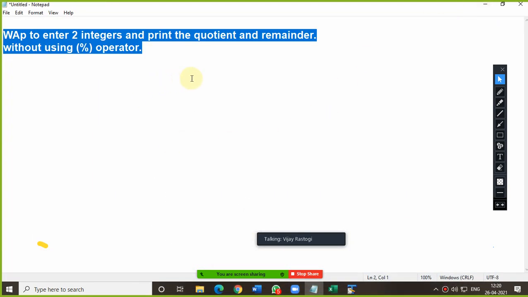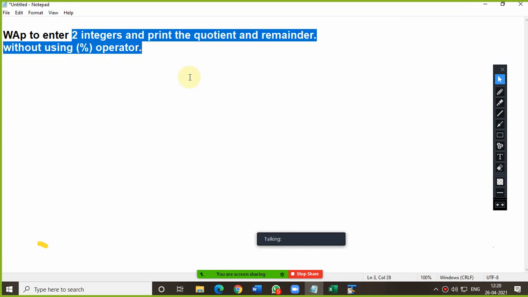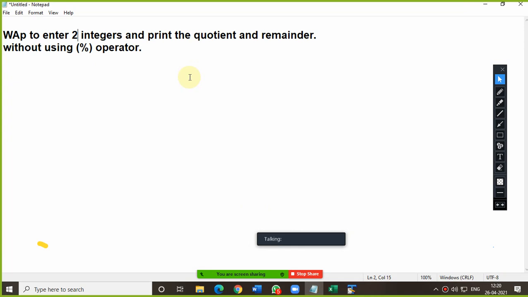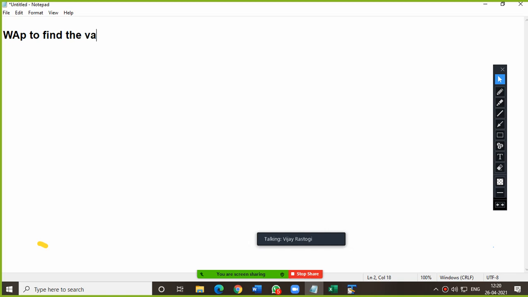Now, try the next question. We have to find the value of S, where, note down everyone, S equals UT plus half GT square.